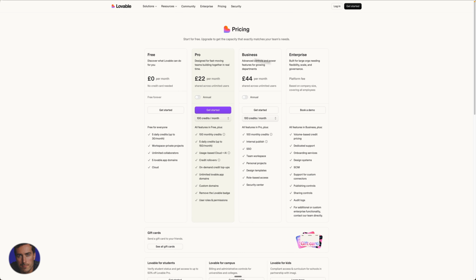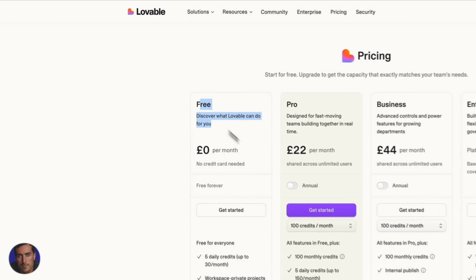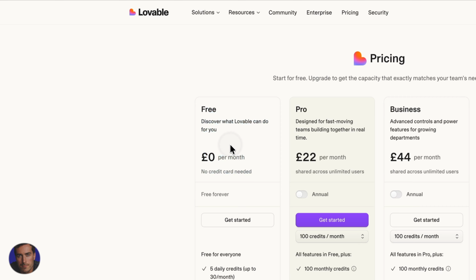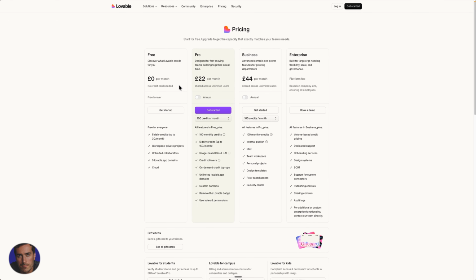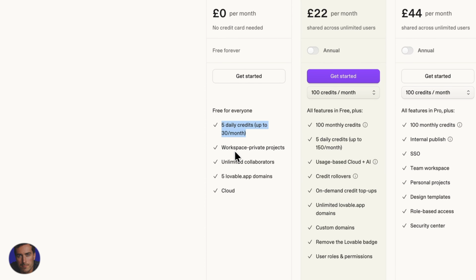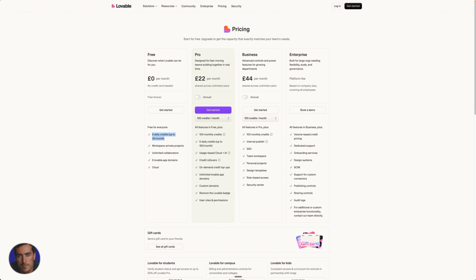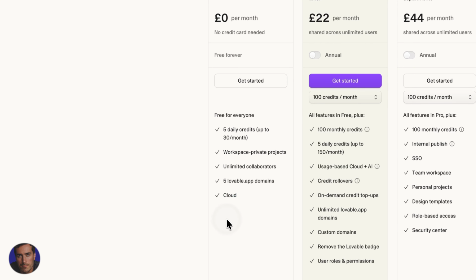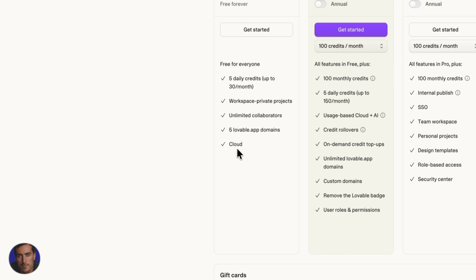So right here on the pricing page, just to show you, you've got the free plan. Discover what Lovable can do for you. That is, of course, $0 per month, aka free. No credit card needed. You just sign up. You get 5 daily credits up to 30 per month. You get workspace, private projects, unlimited collaborators, 5 lovable.app domains, and you also get Cloud. So you get their cloud-based service as well.